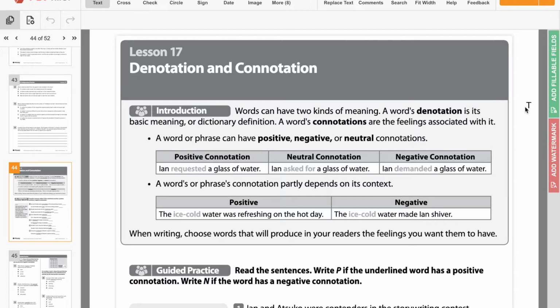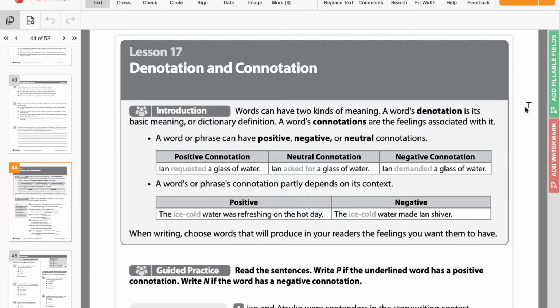So words can have two types of meanings. A word's denotation is the basic meaning or dictionary definition, which is kind of what we talked about yesterday with looking up meanings in the dictionary. But a connotation is the feeling that's associated with the word. So a word or phrase can have positive, negative, or neutral connotations. A positive connotation would be that you're thinking about it in a good way. Neutral would be there's not a good or bad feeling associated with it, and negative would be that you have a bad feeling associated.